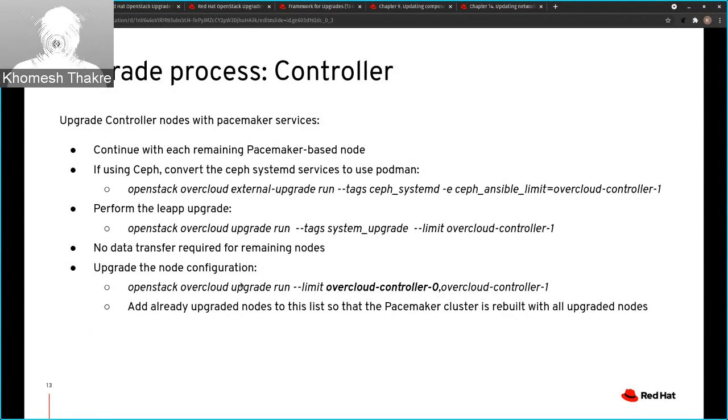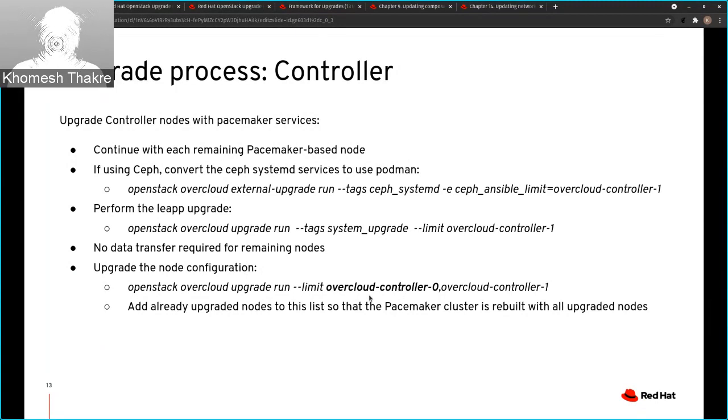So we need to make sure of one thing: during this command, we also need to provide the upgraded controllers. Right now we are upgrading controller 1, but during this upgrade run command without tag, we are also providing controller 0. It will inform Ansible that both these controllers need to go in the same pacemaker cluster.